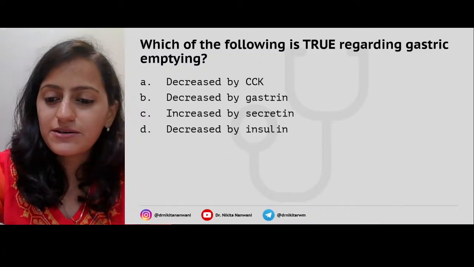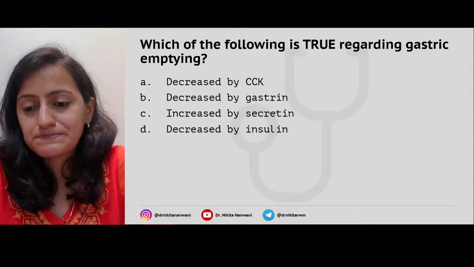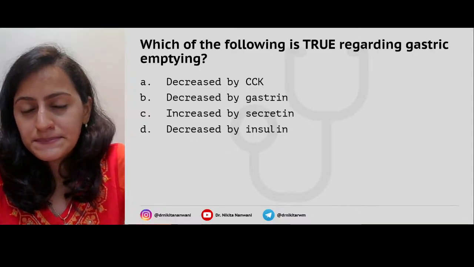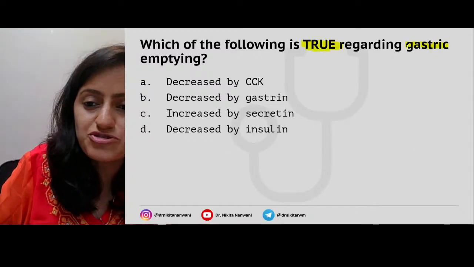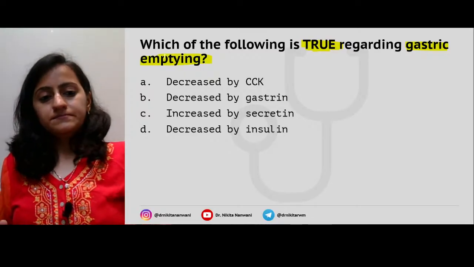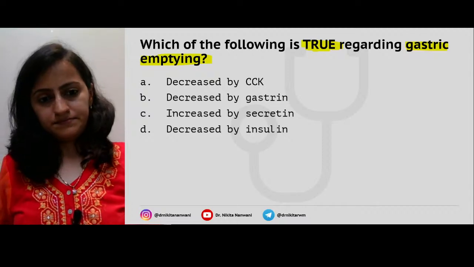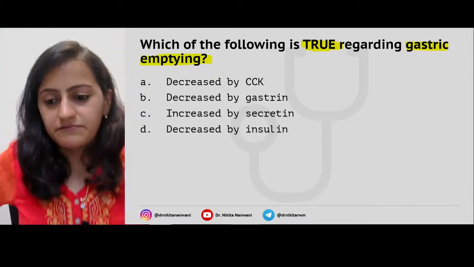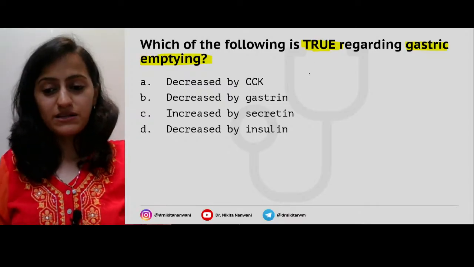Now let us try some MCQs. Tell me, what do you think will be the answer to this one? Which of the following is true regarding the gastric emptying? What do you think would be the answer to this?